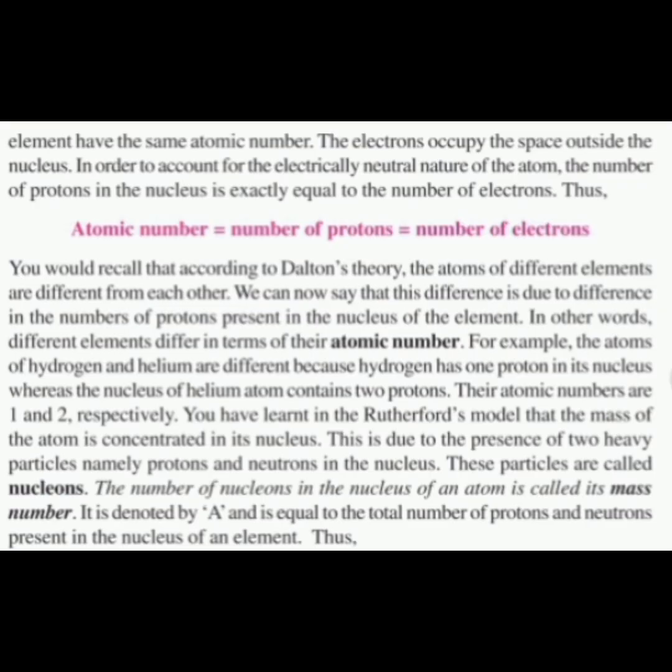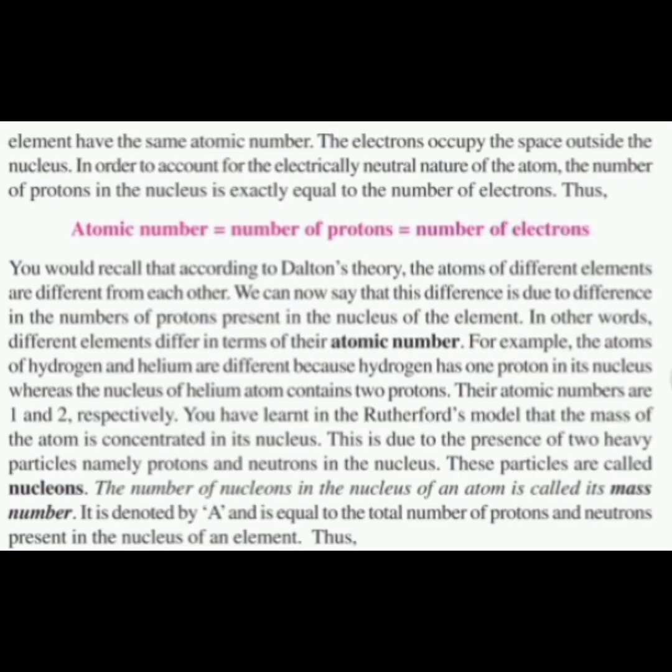We learned in the Rutherford model that the mass of the atom is concentrated in the nucleus, and due to the presence of heavy particles, namely protons and neutrons, in the nucleus, these particles are called nucleons.